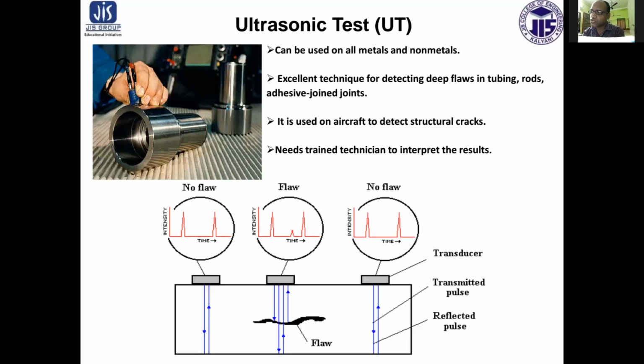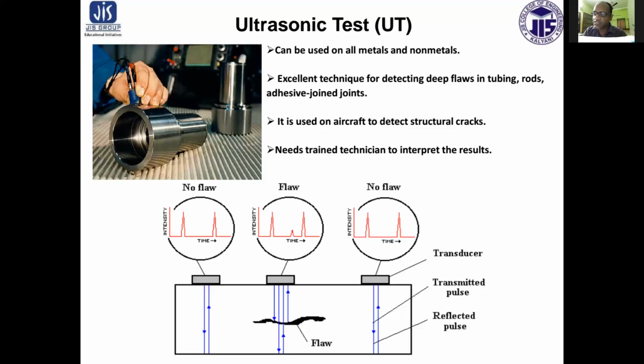And in the transmission method, a transducer is used on either end of the test piece. The signal pulse enters the material from one transducer, travels through the material and is received by the other transducer.